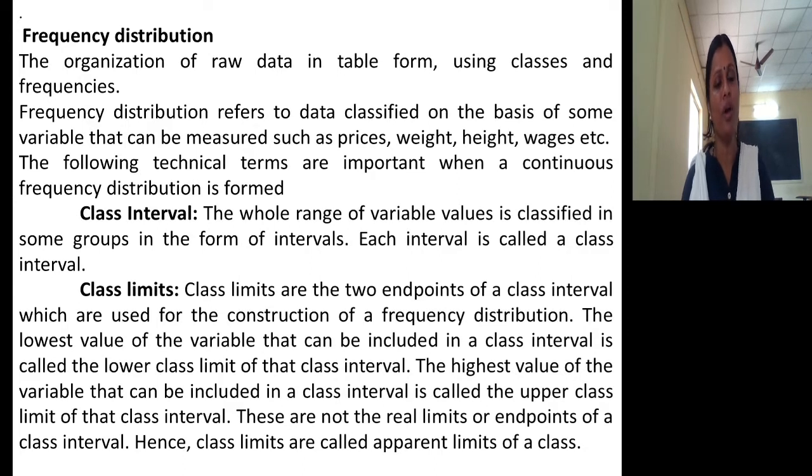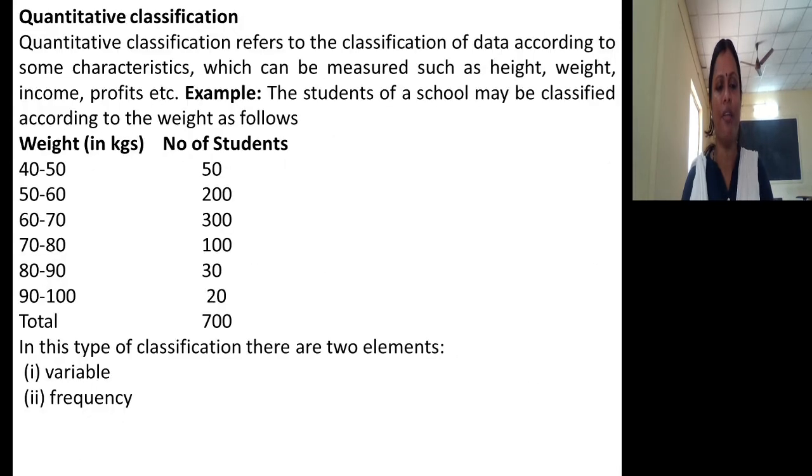Let me see what exactly a class interval is. The whole range of variable values is classified into some groups in the form of intervals. Each interval is called a class interval. See, 40 to 50, this is a class interval, meaning weight between 40 to 50. This is nothing but a class interval.